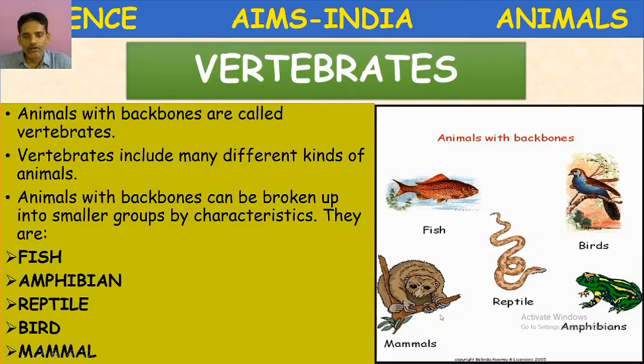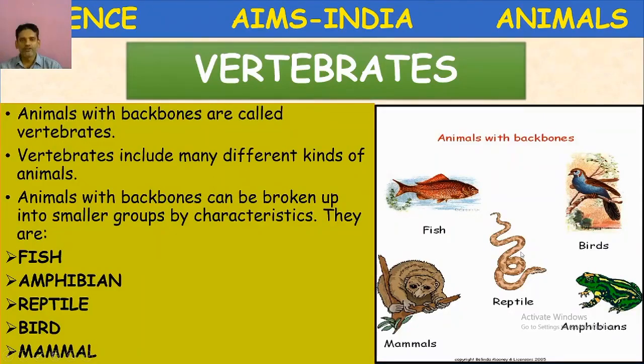Next, mammals. Mammals' body is covered by fur or hairs, and they give birth to young ones. They feed their young ones with milk. So here, fishes, amphibians, reptiles are cold-blooded. Their body temperature changes according to change in the environment temperature. Birds and mammals, body temperature is constant. They are warm-blooded.